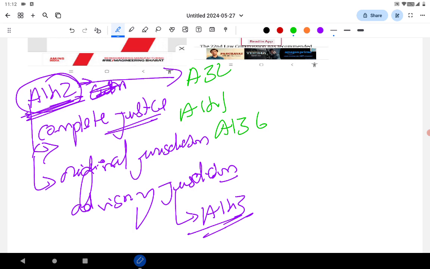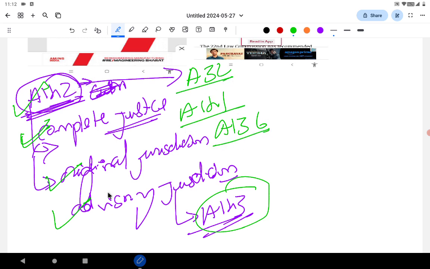Please don't read that the Supreme Court gave this judgment regarding the municipal body elections in Chandigarh. It's not at all important. Important is Article 142. Important is the concept of complete justice. Important is original jurisdiction of Supreme Court, advisory jurisdiction of Supreme Court, Article 143. What are the articles that support Article 142? That is Supreme Court power under Article 142. What are the articles supporting it? That is Article 32, Article 141, Article 136.